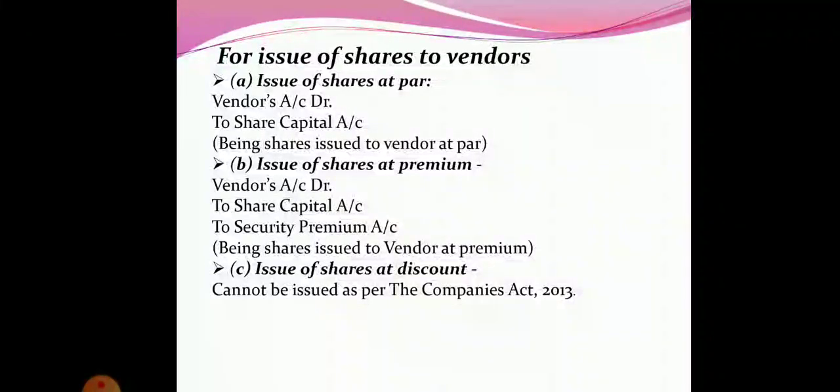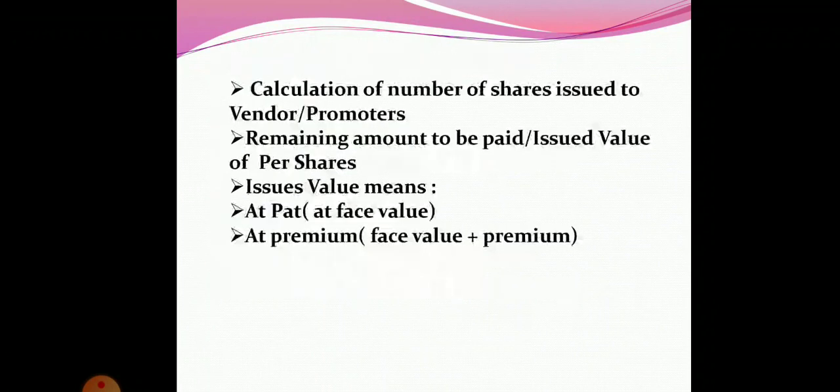And one important thing that you have to remember is issue of shares at discount cannot be made as per the Companies Act 2013. So as per the Companies Act 2013, the shares cannot be issued at discount. Now come to calculation of number of shares issued to the vendors or promoters. In case the shares are issued at par or issued at premium, we have to calculate the number of shares that we have issued to the vendor or to the promoters.